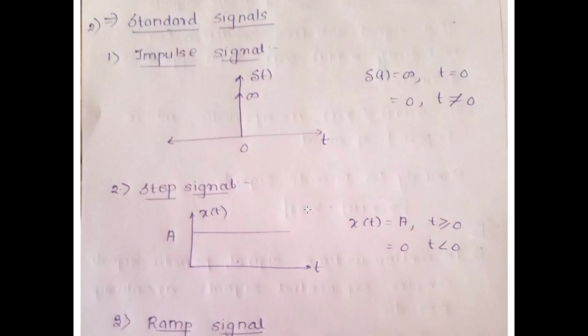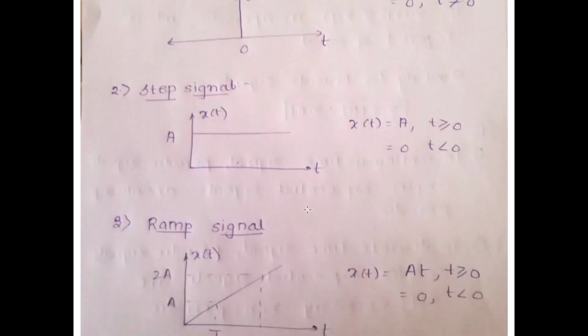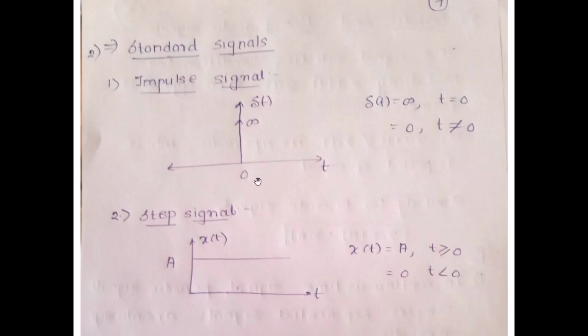The next and the most crucial concept, please pay attention over here. There are three kinds of standard signals which you'll be repeatedly hearing in this subject as well as in the other subjects which are dependent upon this: impulse signal, step signal, the ramp signal. Very important. The impulse signal is defined only at t is equal to 0. It's given as infinite, and if it is a unit signal, it's going to be 1. Except t is equal to 0, everywhere it is given as 0.